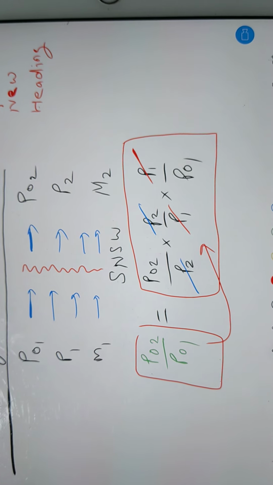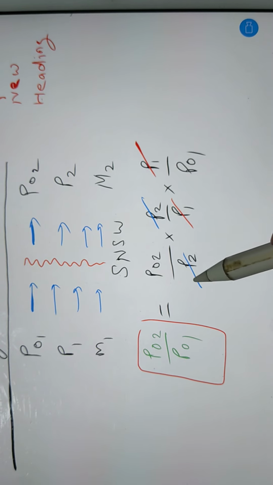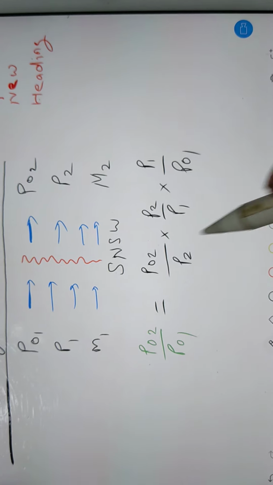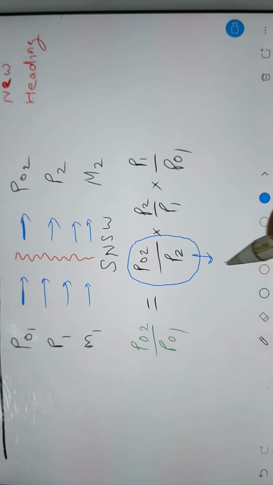Now see, we are doing cascading not to cancel P2 and P2 and P1 and P1, but to use the tool. Actually, P02 by P2, this is a function of M2.